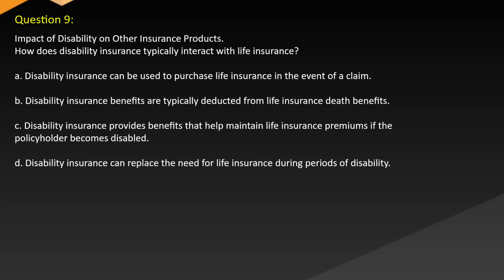Question 9. Impact of disability on other insurance products. How does disability insurance typically interact with life insurance? A. Disability insurance can be used to purchase life insurance in the event of a claim. B. Disability insurance benefits are typically deducted from life insurance death benefits. C. Disability insurance provides benefits that help maintain life insurance premiums if the policyholder becomes disabled. D. Disability insurance can replace the need for life insurance during periods of disability.